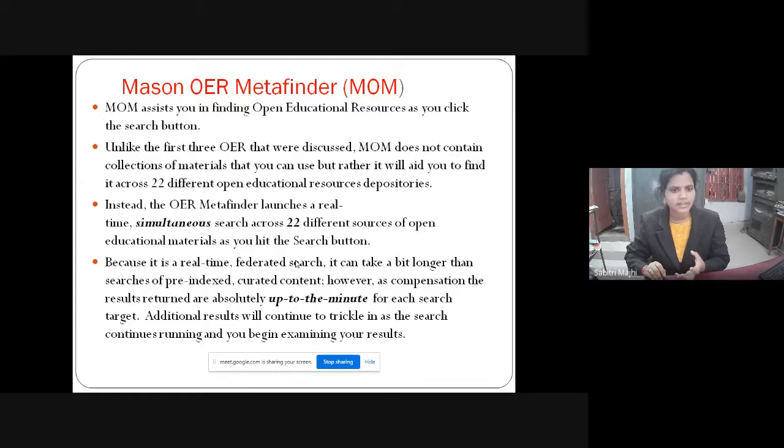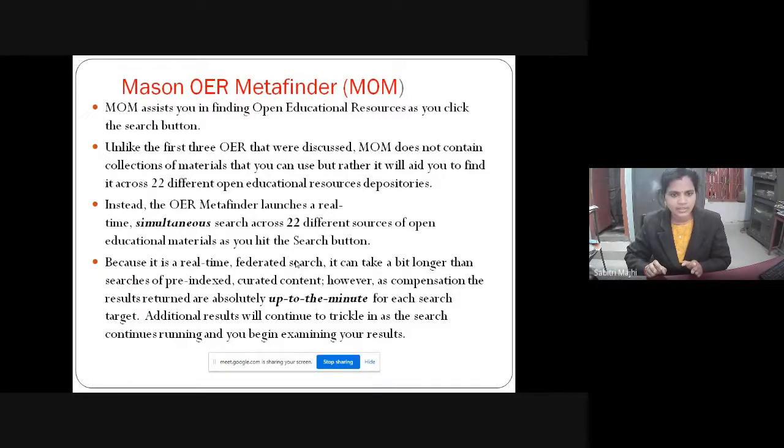So if a federated search service is available, the user will use a single search box and put his query in it. Then this query will be directed to all the resources which are subscribed by my university. So these are called federated and discovery services. There is a difference between a federated search service and a discovery service.